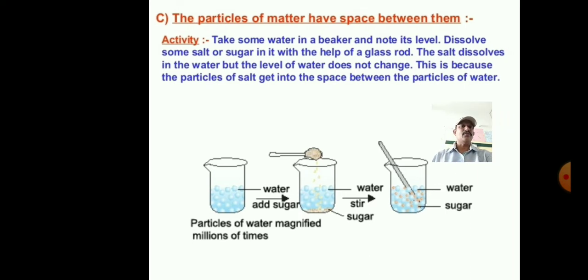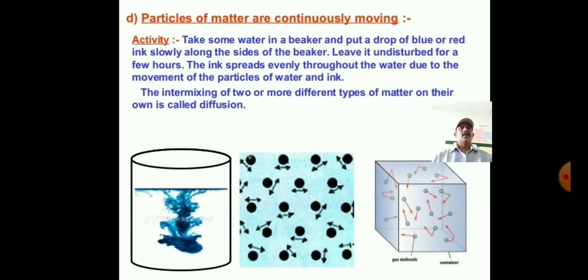So next we go through another physical nature of matter, that is the fourth one. Particles of matter are continuously moving. This is the fourth physical nature of matter. So this also we go through with one activity.